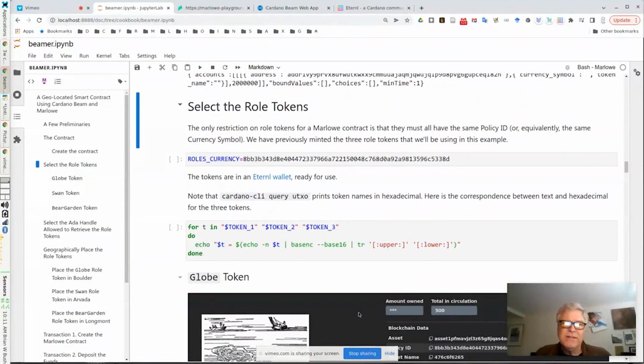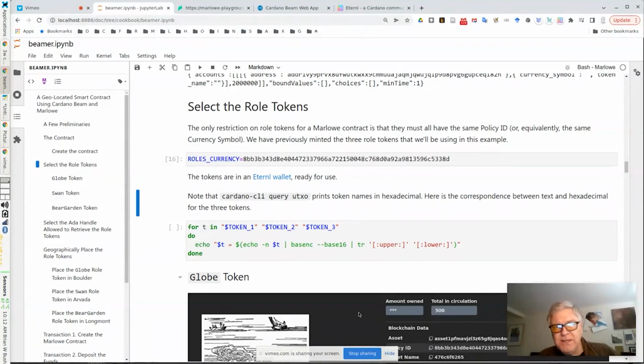Now, role tokens. Often in Marlowe, we mint role tokens when we create the contract, but you don't have to do that. You can have custom minting policies, and you can mint tokens separately from the contract. And they don't have to be distributed to the participants right away. They can be distributed through other channels, as in this example. But there is always a roles currency for a Marlowe contract. And so these are previously minted tokens, and this is the roles currency value. They're right now in an Eternl wallet.